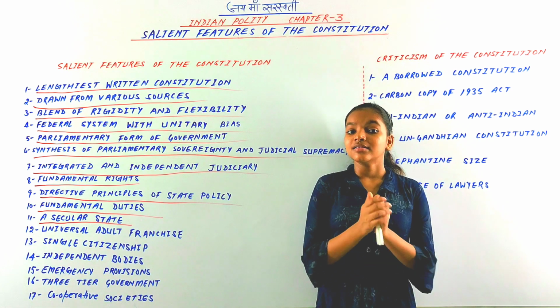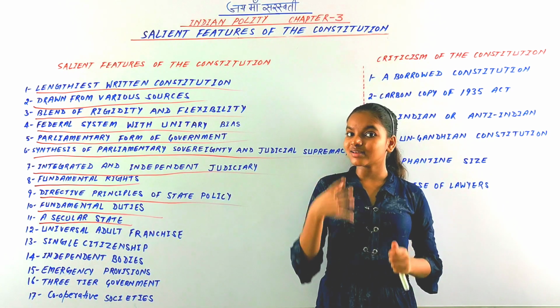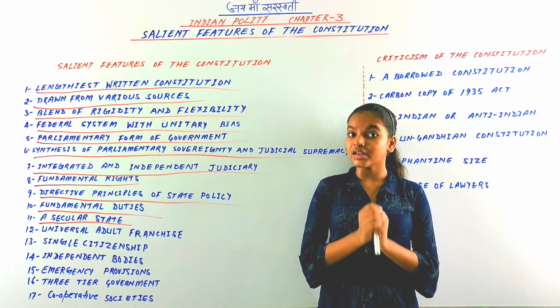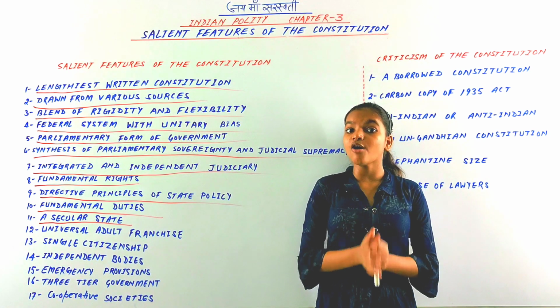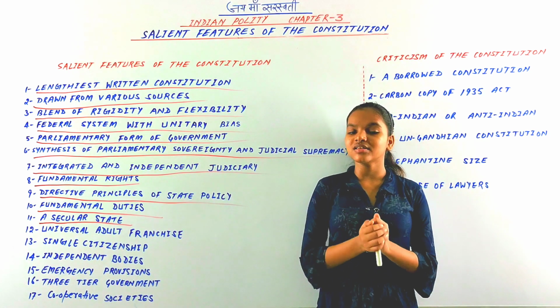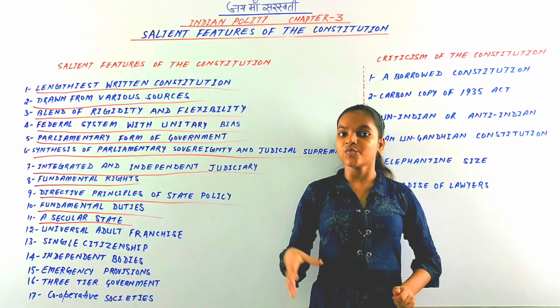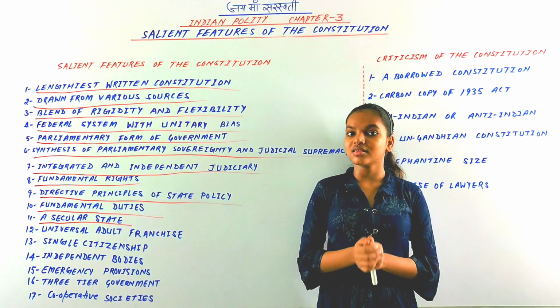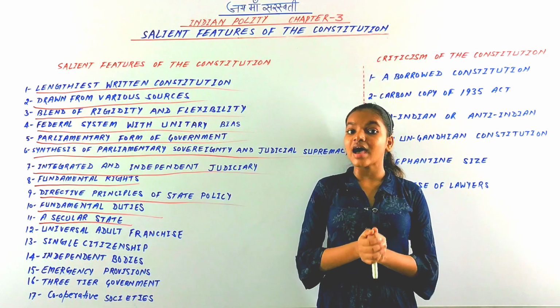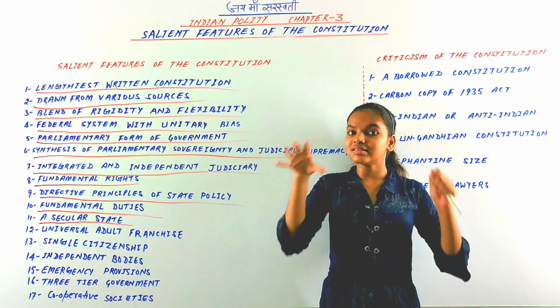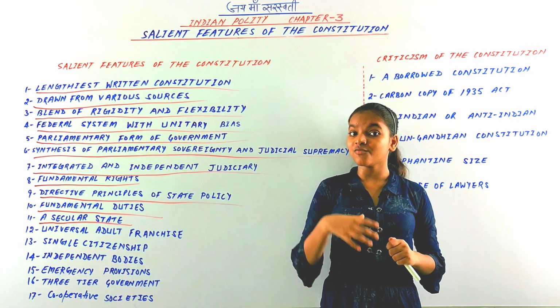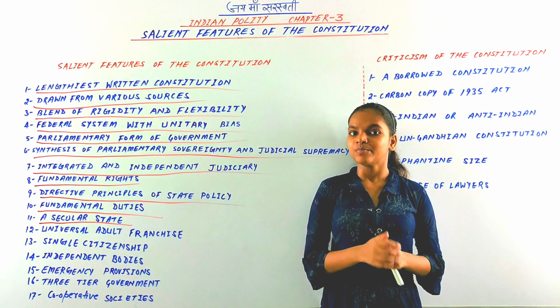Third, the state shall not discriminate against any citizen of India on the ground of religion. And fourth, all government employments and services are open to all the citizens of India. It doesn't matter what their religion is.